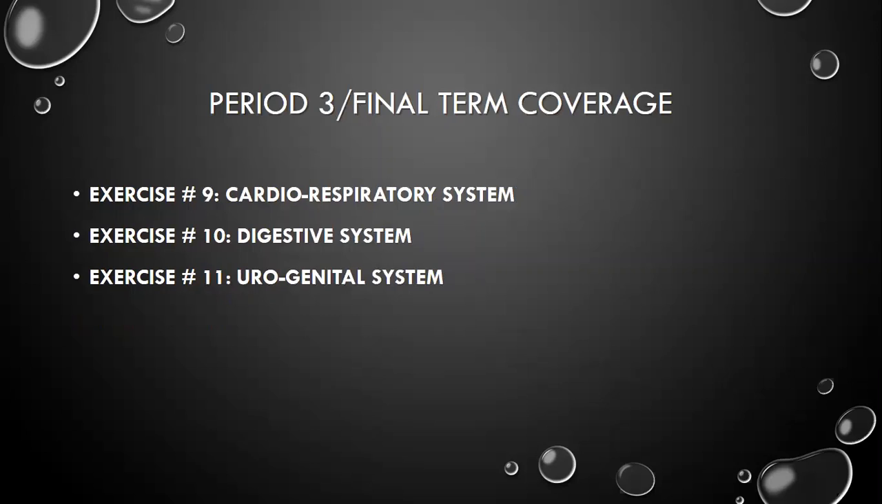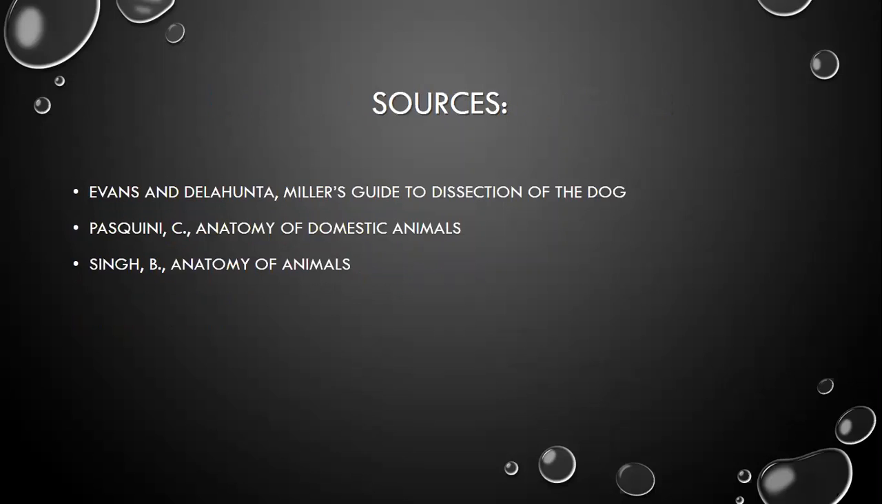Cardiorespiratory system is for period 3, digestive system, and the urogenital system is also for period 3. It's very easy. Sources.